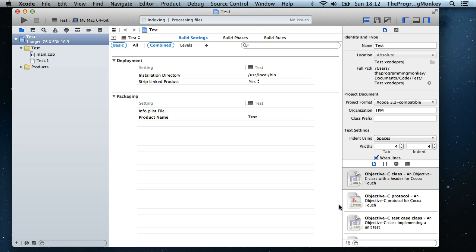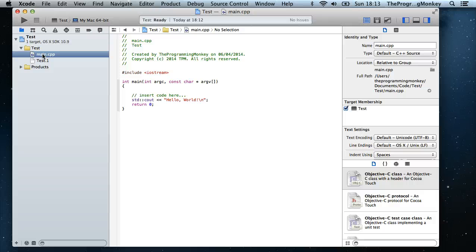Starting off, this gives you quite a lot of information, a lot of which, if you're beginning programming, will look a little bit scary, but I'm here to show you. The main thing we need to worry about is on the left hand side, which is the project view window. It has created a default project for us, and we click on main.cpp. It's created a program which should automatically work.